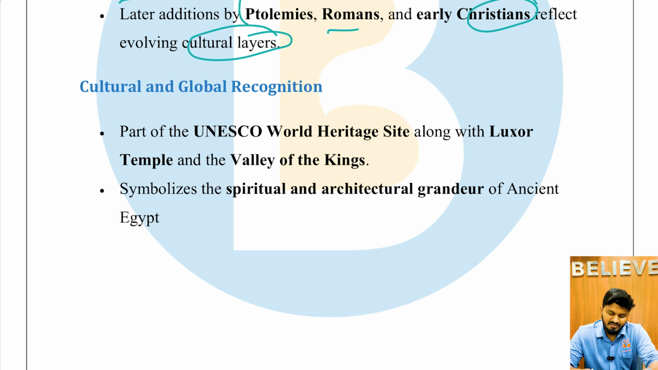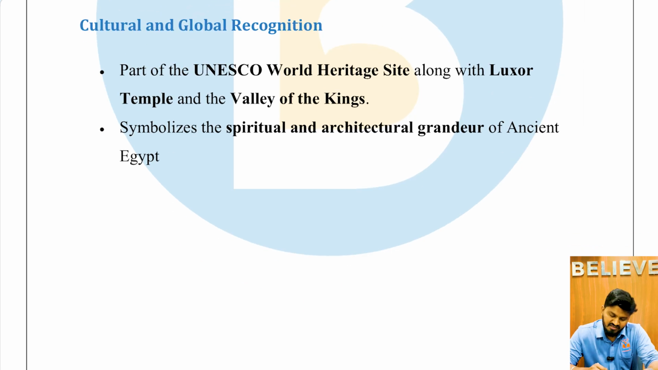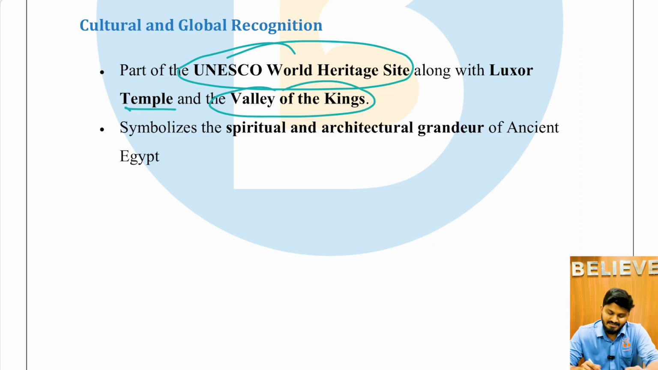And the cultural and global recognition: it is part of UNESCO's World Heritage Site along with the Luxor Temple and the Valley of the Kings. It symbolizes the spiritual and architectural grandeur of ancient Egypt, which is one of the most significant civilizations in the ancient world.